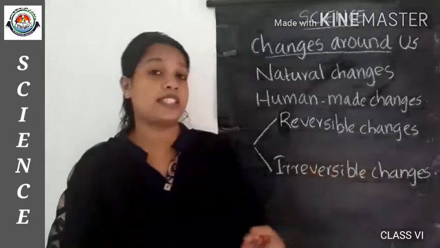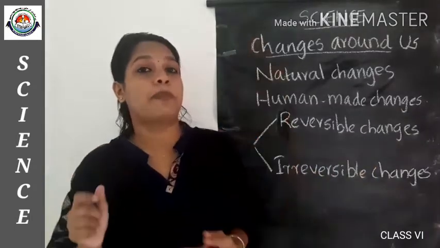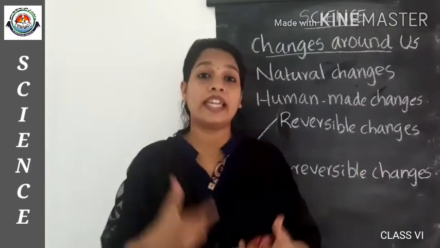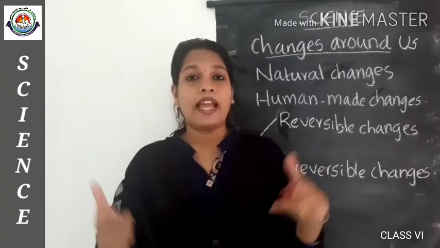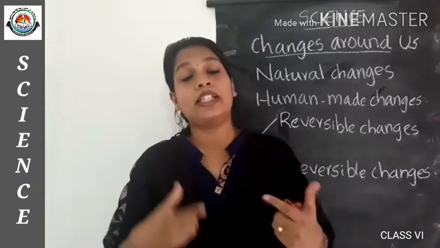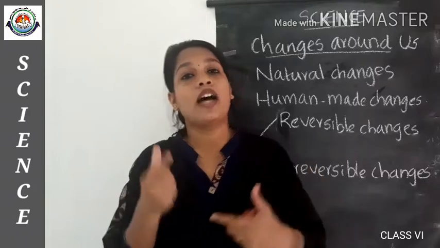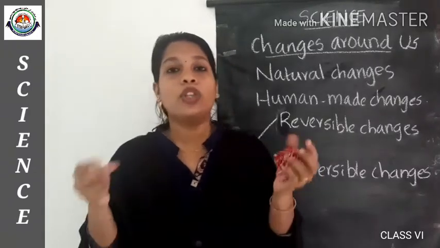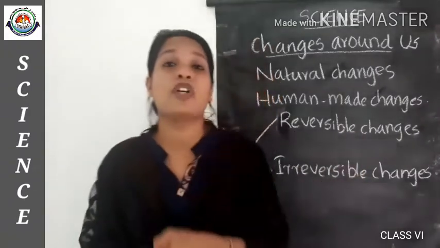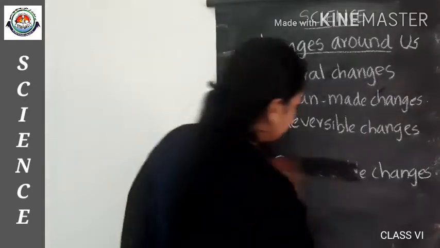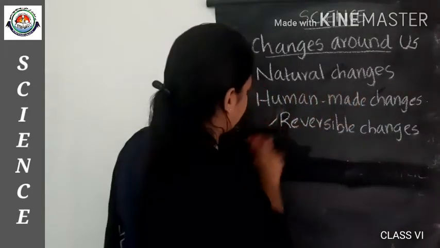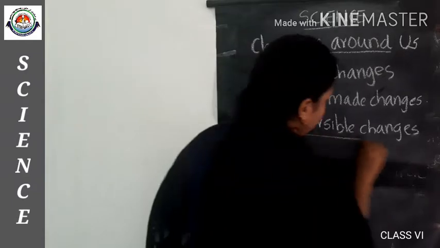So we saw the activity of the spring. Similarly, when we heat an ice piece, it melts to form water. And when we cool this water again, we can get the ice. Isn't it? So this process is a reversible process. Okay, I will explain.